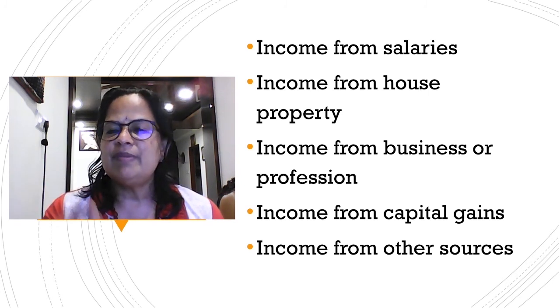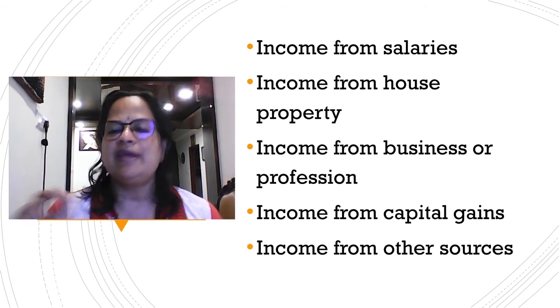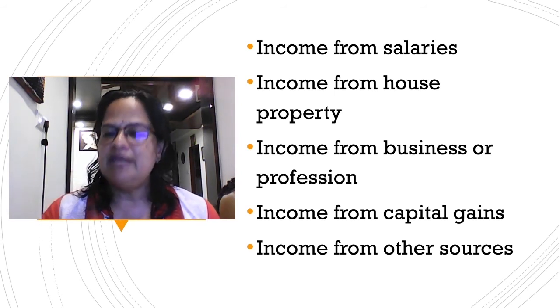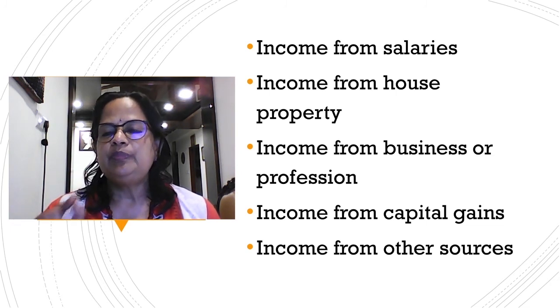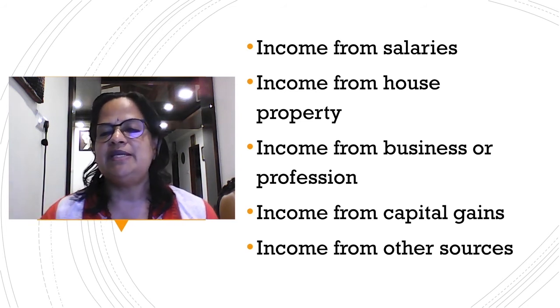Next is income from capital gain. I've already explained how we get capital gain by selling a capital asset. It can be a building, vehicle or anything like that. Then you will get some capital gain. That is the concept of capital gain, and it will be included in the capital gains chapter.